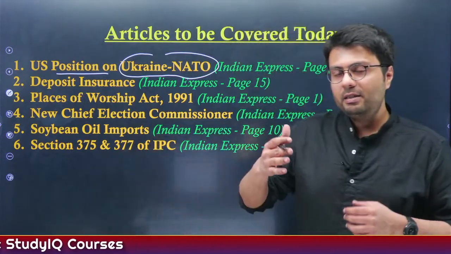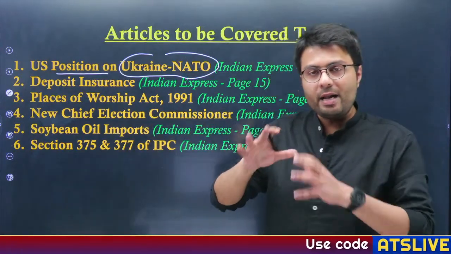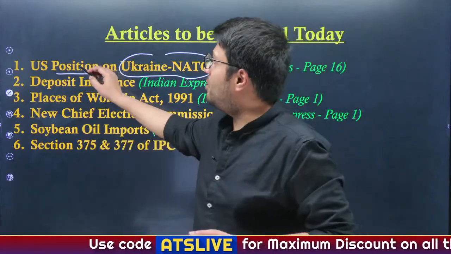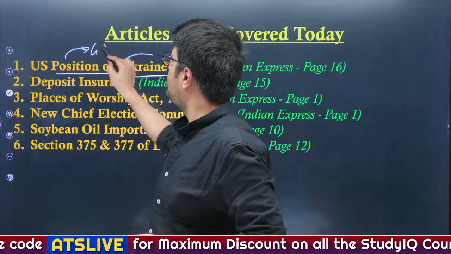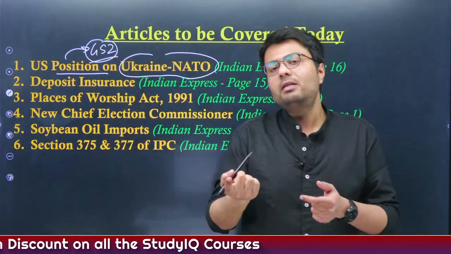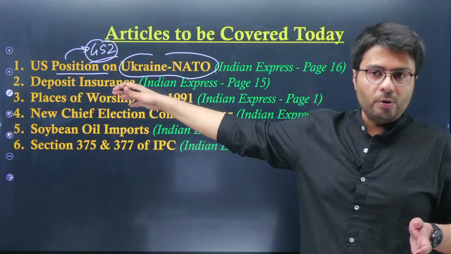So we'll try to understand how US has tried to bring more members into NATO and how this has put US and NATO against Russia. Now, these kinds of articles are important from GS paper 2 perspective because primarily they tilt the way global affairs is going on, right? So that is why we are going to cover this article.